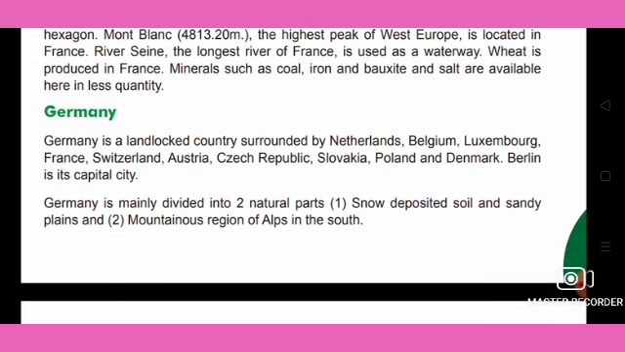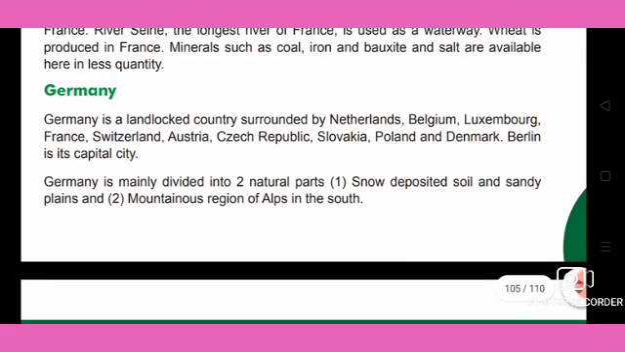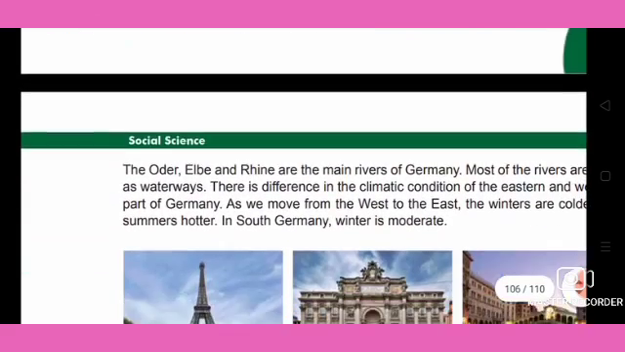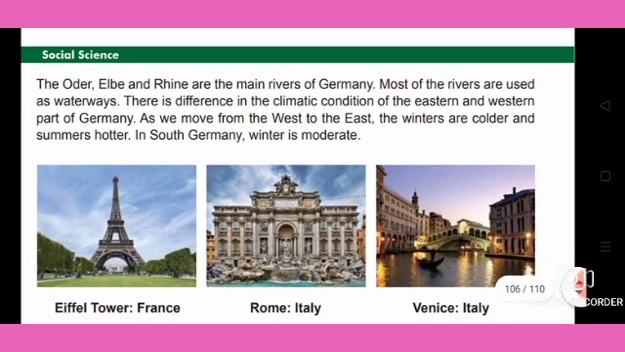Germany is mainly divided into two natural parts. One is snow deposited soil and sandy plains, and the second is the mountain region of the Alps in the south. The Oder, Elbe and Rhine are the main rivers of Germany.